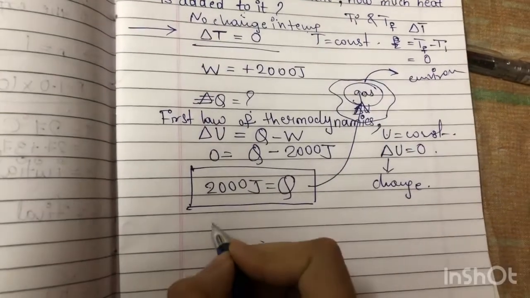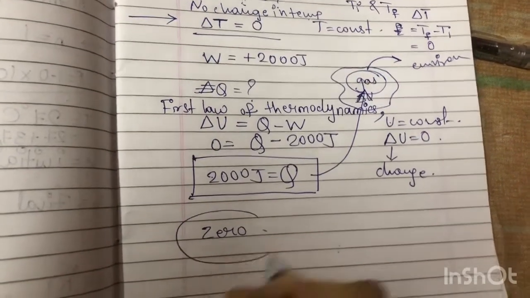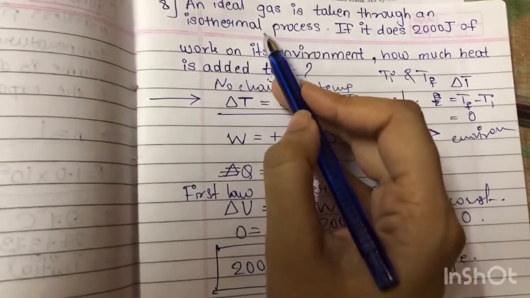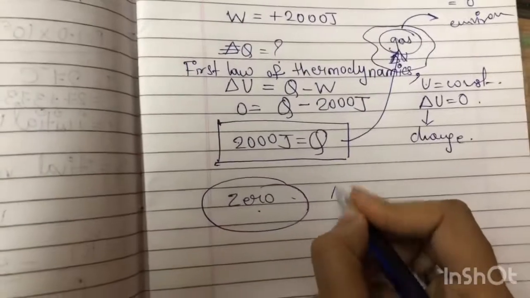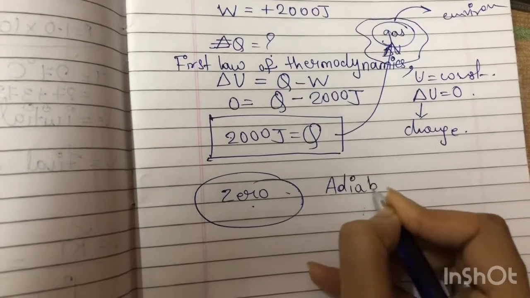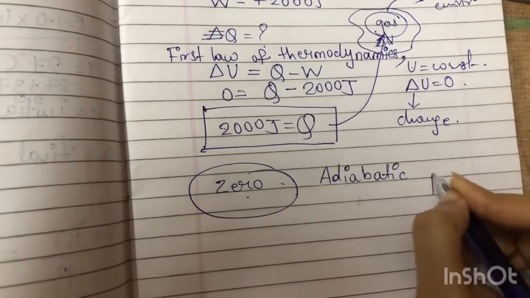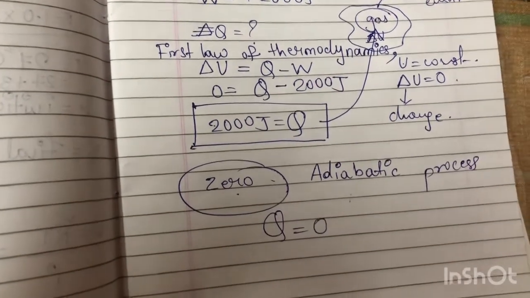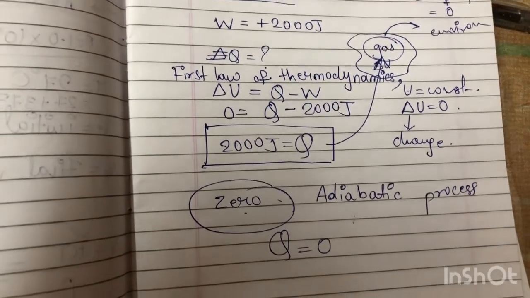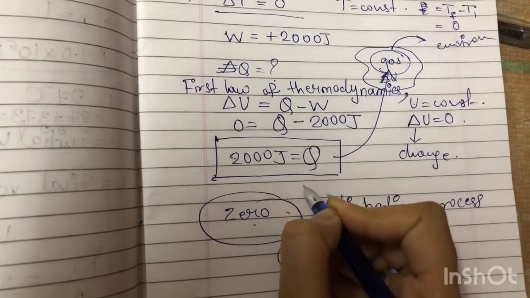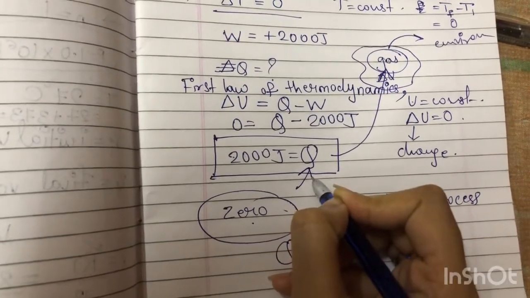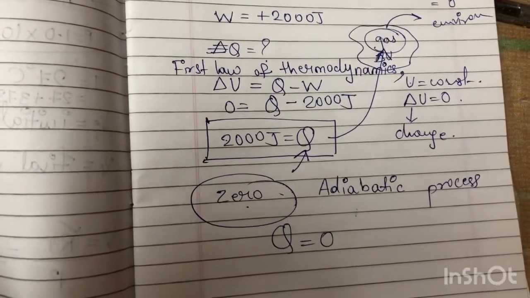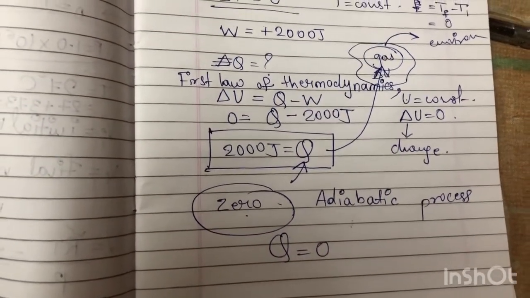Okay. Now, if you see in your textbook, the answer given is 0. For the answer to be 0, the process had to be adiabatic, not isothermal. If the process is an adiabatic process, in that case, heat is equal to 0. But for an isothermal process, heat is exchanged, so heat cannot be 0. But for an adiabatic process, heat added can be 0.